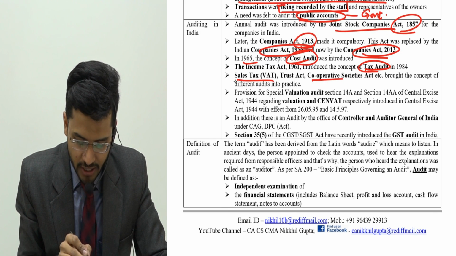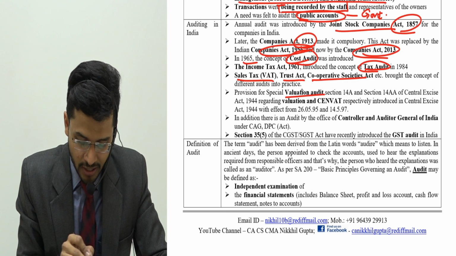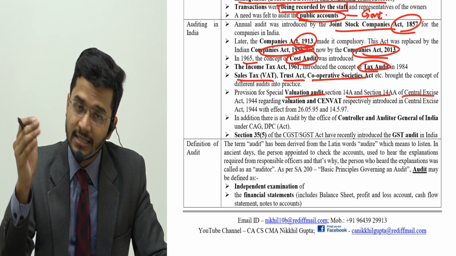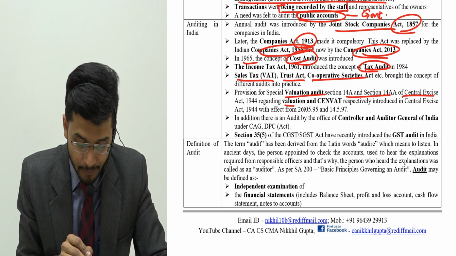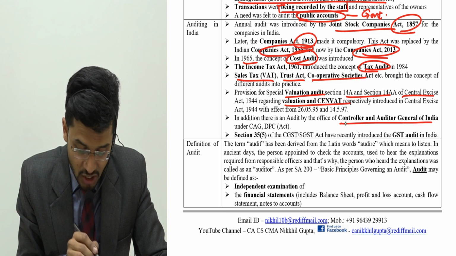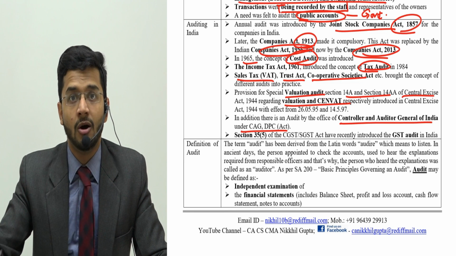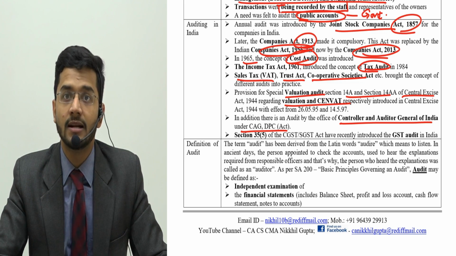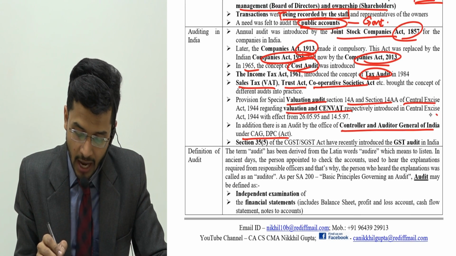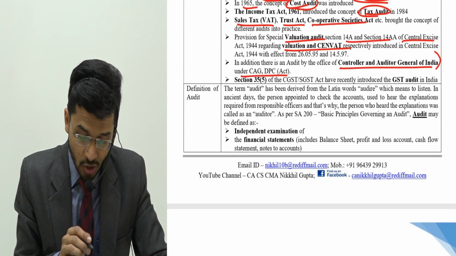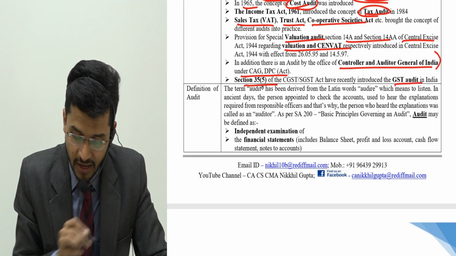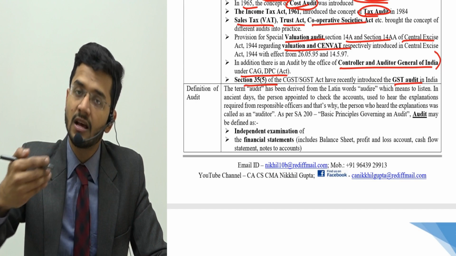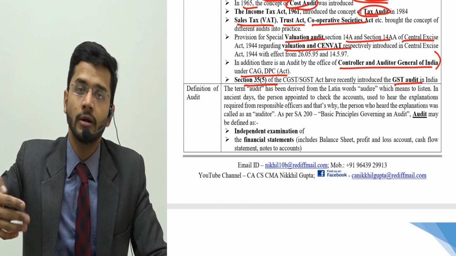Then there was sales tax audit, cooperative society audit, trust tax audit, valuation audit, section 14A of central excise, although central excise has been curtailed to a very large extent. Valuation and CENVAT. Then CAG audit, which is Government of India audit. If any organization is held by the Government of India or its representatives, then CAG would come into the picture, and this was the CAG audit. Then GST audit, section 35(5). GST audit also came into play in India, and this is how the history of audit evolved in India.